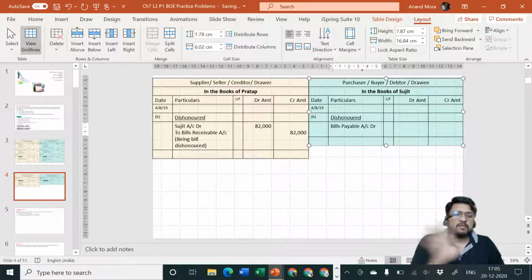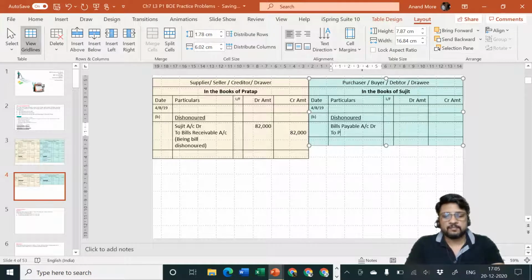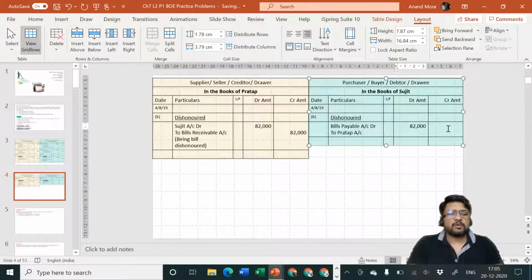He has not gone away from our life. He is going to demand money. He will go to the court of law. He will demand the money from us. He will ensure that the money is recovered, or otherwise he will call us as bad debt. That is going to be more difficult for us. So we'll have to accept it that Mr. Pratap is our creditor. So to Pratap account. Amount is rupees 82,000. So the entry for dishonor I have taught you just now.